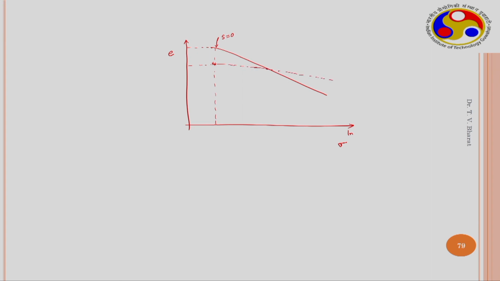Because this is a dry soil, when you compress it by applying loading, the change in the volume or the void ratio is not significant. Therefore, this is the relationship you get, at S much greater than 0 or nearly dry state, and this is completely saturated.